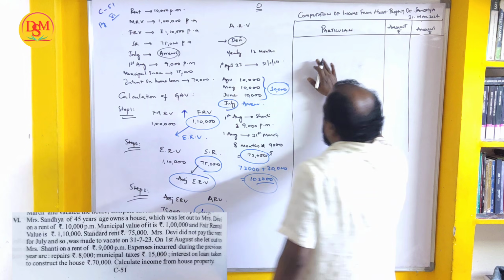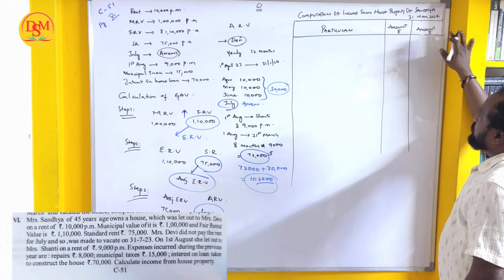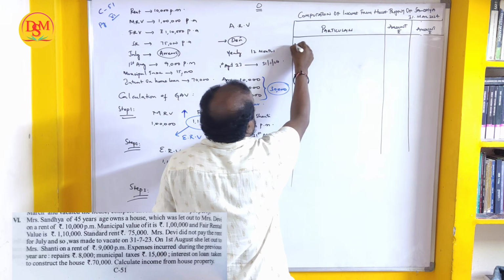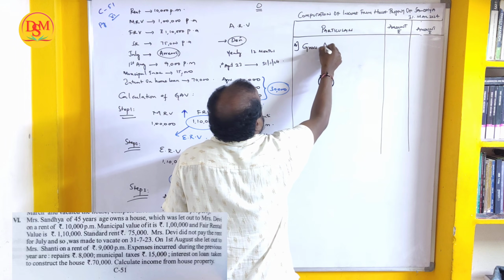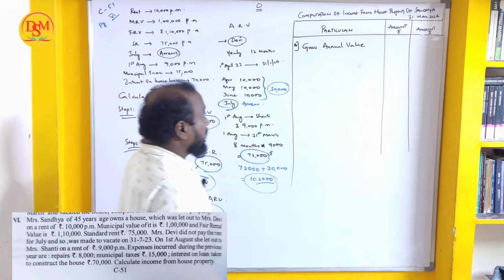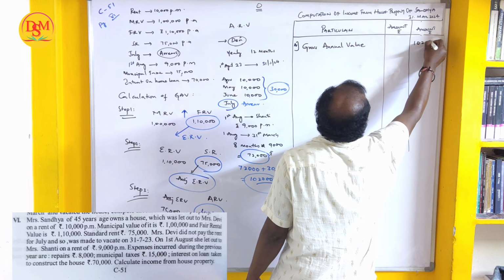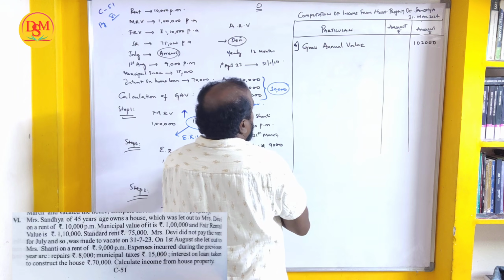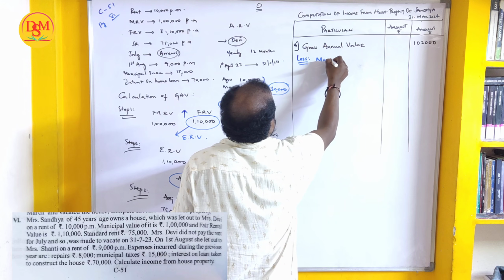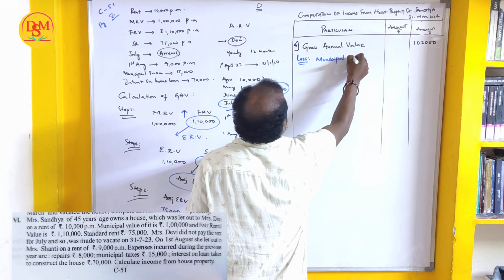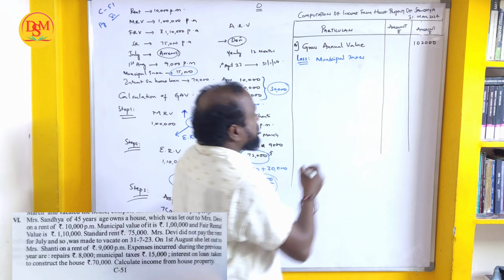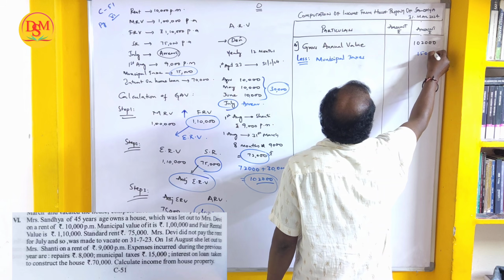Chalo, let's start with the problem. The pro forma will be computation of income from house property of Sandhya, 31st March 2024, particulars, amount. First we have to take gross annual value. Here gross annual value is how much we have calculated, right? Which is 1,02,000 rupees. From that we have to less municipal taxes. How much is the municipal taxes here? 15,000 is the taxes. So 15,000 deduct from this.